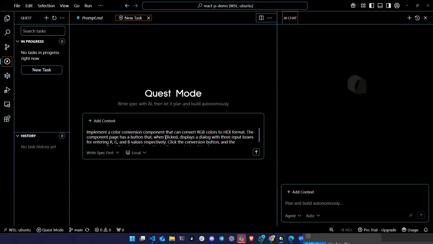So it said to implement a color conversion component that converts RGB colors to X format. If you're not familiar, it's okay, not the end of the world. The component page has a button that when clicked, displays a dialog with three input boxes for entering RGB values respectively. Click the conversion button and the corresponding X value starting with a hash will appear in the dialog. So it's just creating a new feature, right? Let's give it a try.